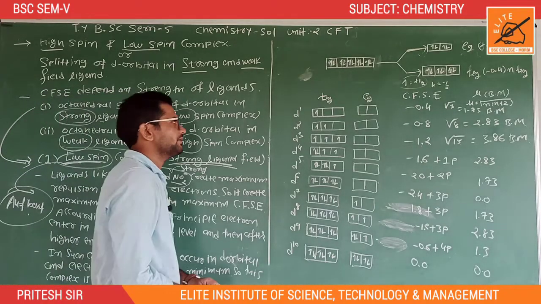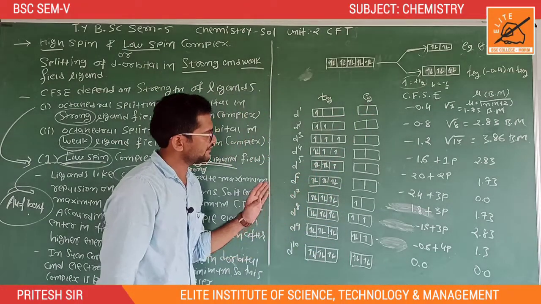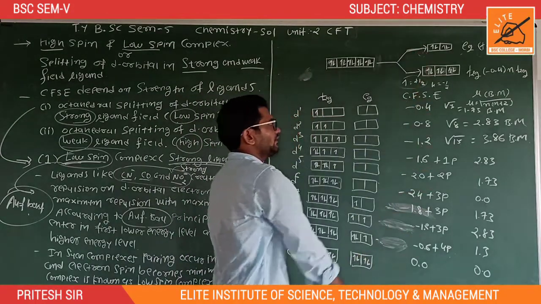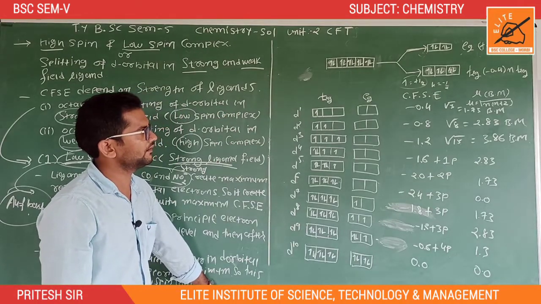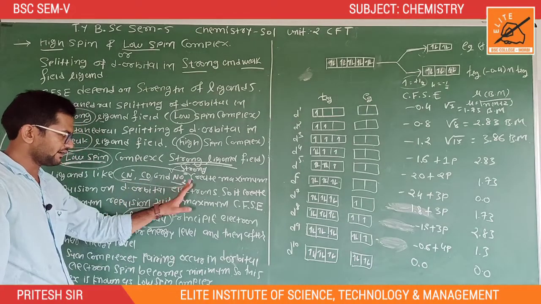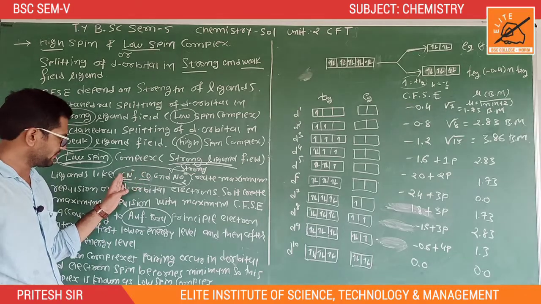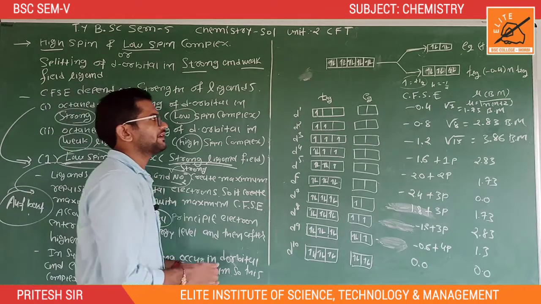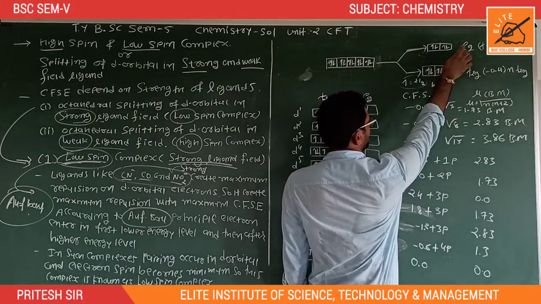So it is known as a low spin complex. This is the basic simple calculation of how to arrange all the electrons in T2g and Eg. First we need knowledge about what the strong ligands and weak ligands are. These three ligands, cyanide, carbonyl and nitrite, create maximum repulsion of the d orbital, so they are known as strong ligands. In the presence of a strong ligand, first T2g is filled, and then the next electron goes in the Eg orbital.